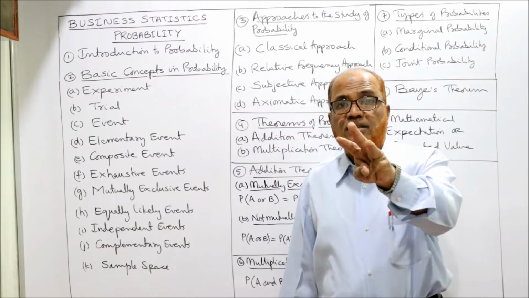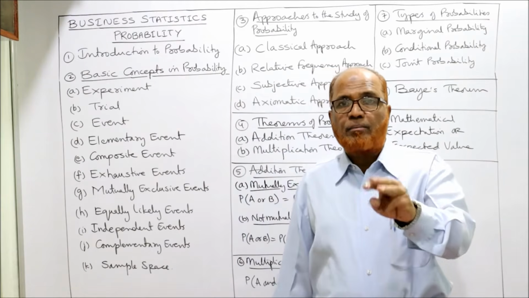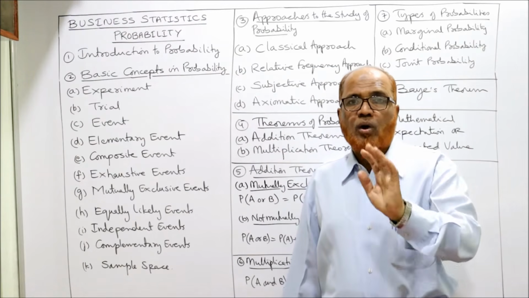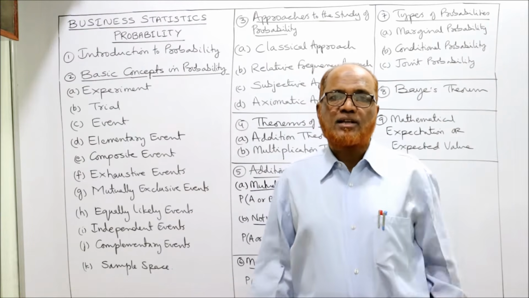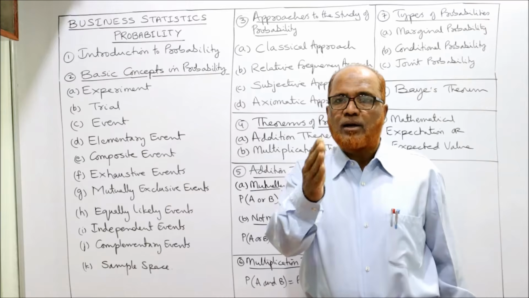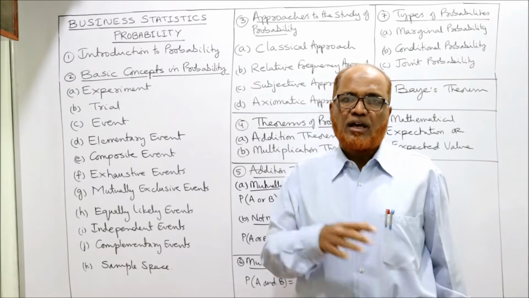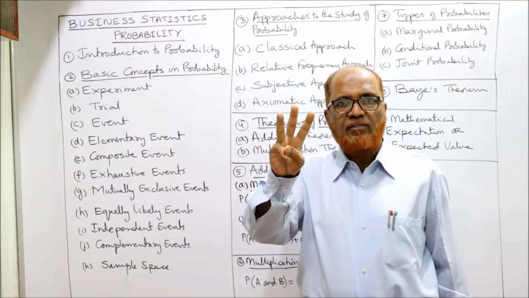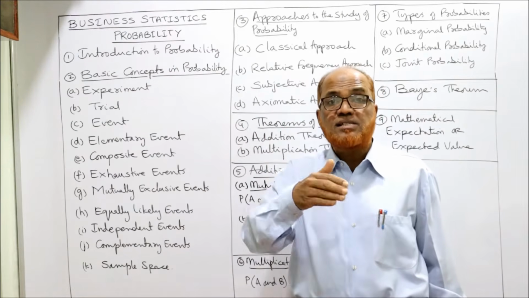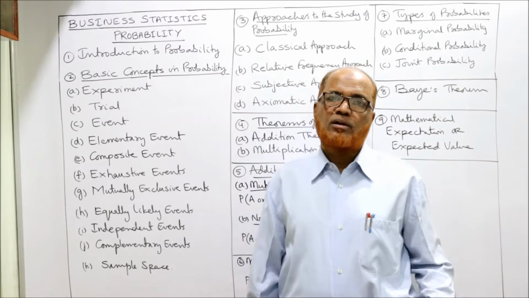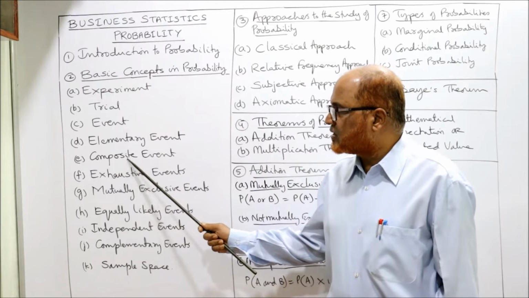Apart from that, there are 3 sub-events because even numbers are 3 in the throw of die: 2, 4, 6. Actually, a die has 6 faces: 1, 2, 3, 4, 5, 6. Of these 6 faces, 3 are even numbers. Which are the 3 even numbers? 2, 4, 6. This is a subdivision. This is called a composite event.